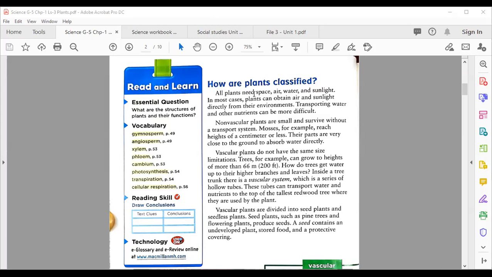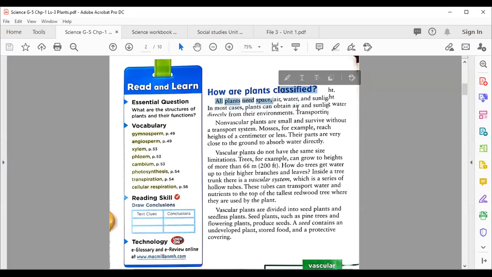All plants need space, air, water, and sunlight. Animals can't prepare their own food, so what do animals do? They just eat with their mouth. But for plants, it's totally different. Plants need air, space, water, and sunlight. So in most cases, plants can obtain air and sunlight.